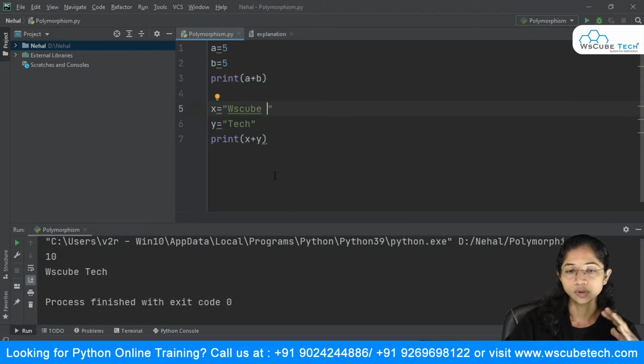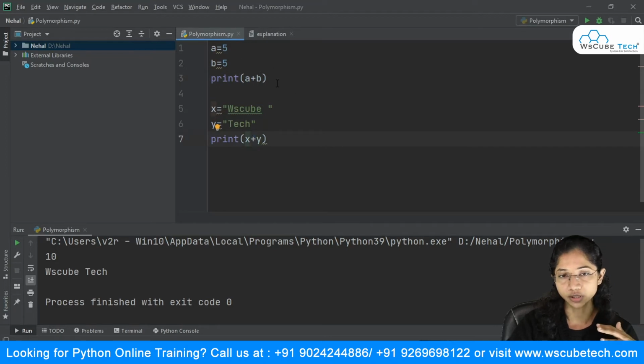The point to be understood here is that I'm using the same operator, this plus. This is the plus and this is also the plus, but the implementation is different. In the case of the integer data type, it gives me the addition result, whereas when I'm using this plus operator with the string data type, it is just concatenating my strings.